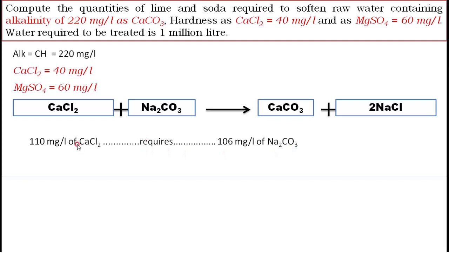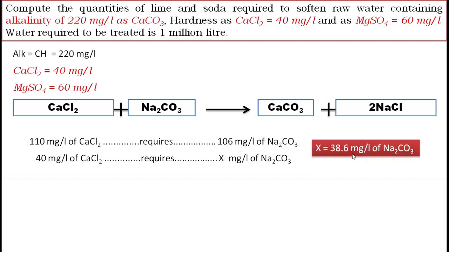Then we have 40 mg per liter of CaCl2. Understood? Then X is required. Then X will be 38.6 mg per liter of soda. Okay. Then what is the conclusion? What is the complete result?